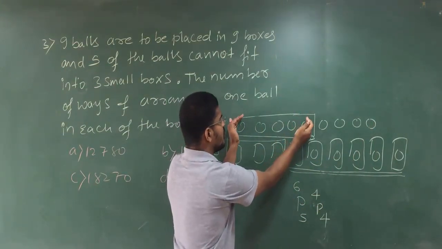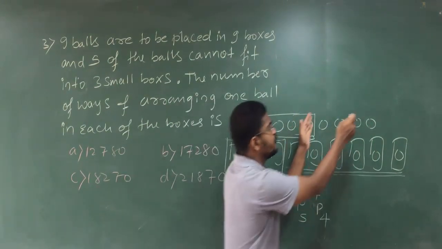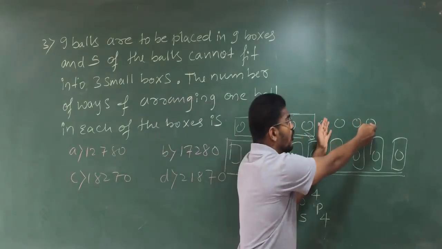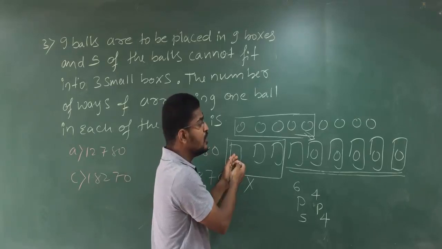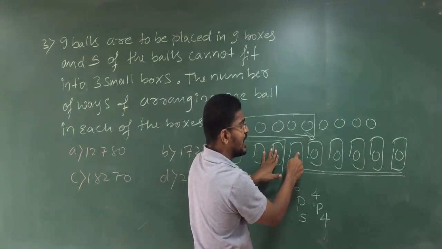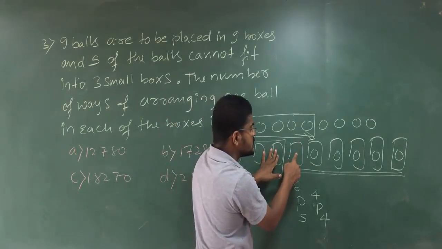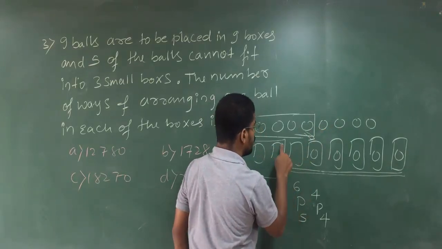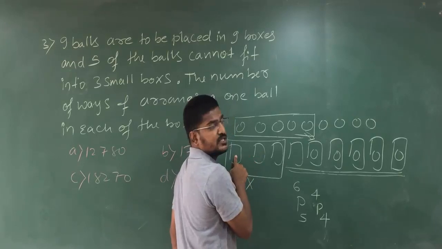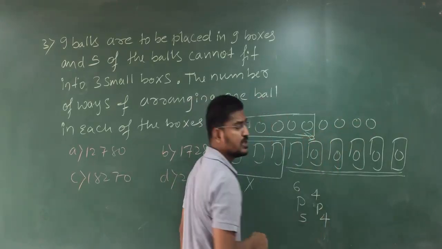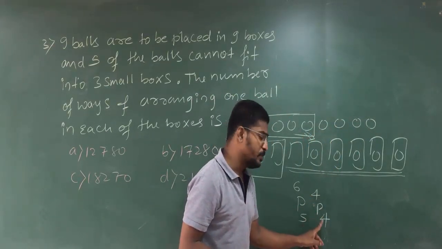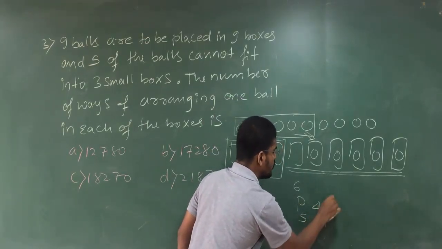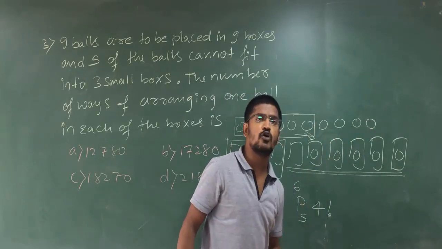This 5 cannot be fixed in this, but this 4 can be fixed in this. Are you getting my point? This 4 can be fixed in this. One of the boxes will be remaining here. Clear? So in that also you can fix this ball. No problem. So therefore you have 1, 2, 3, 4 choices for these 4 balls. Clear? So you are going to write 4P4. Otherwise directly you can write 4 factorial for these 4 balls.